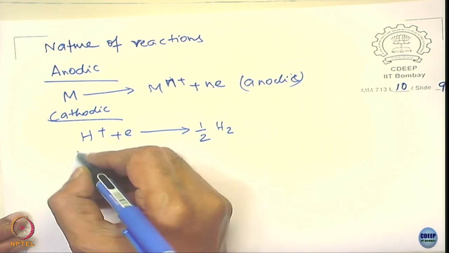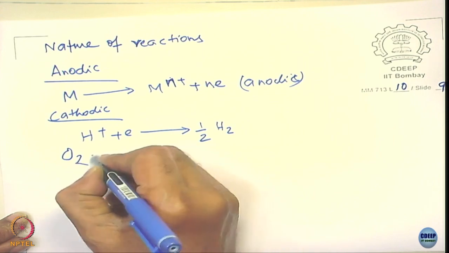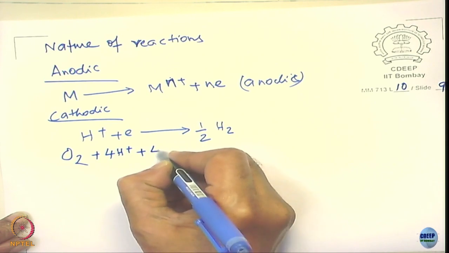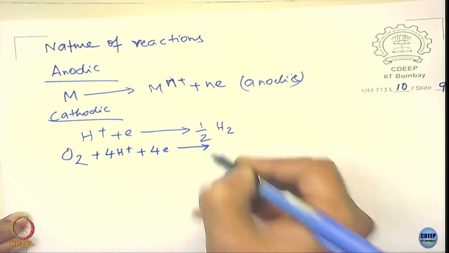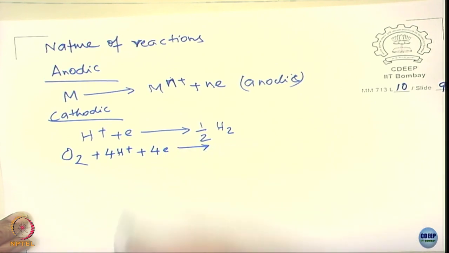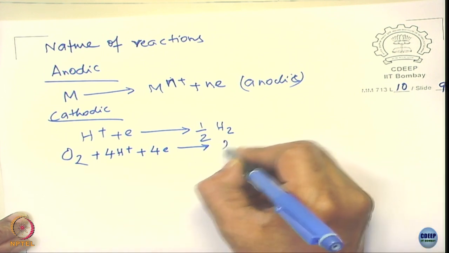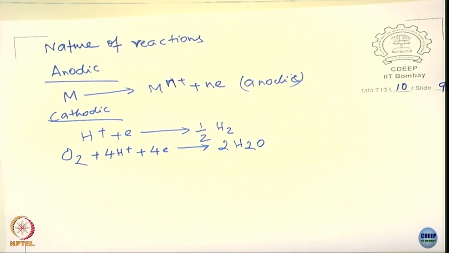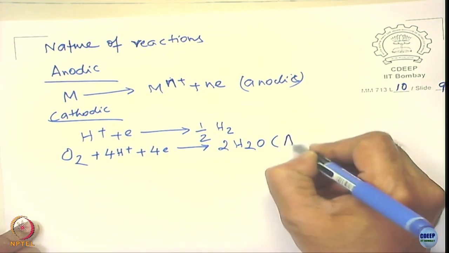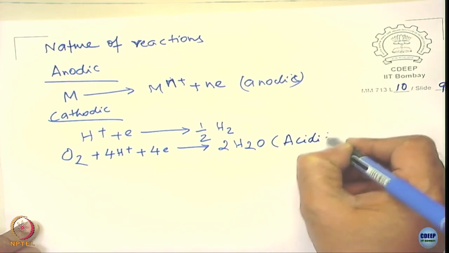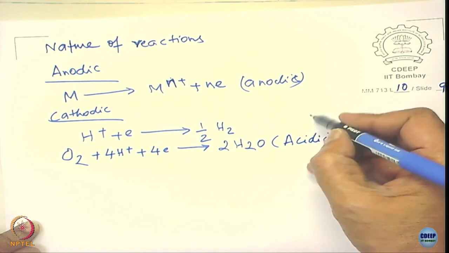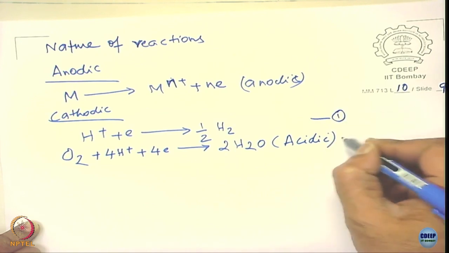It can be oxygen. In acidic conditions, oxygen can react with H plus and electrons giving rise to water. This is in the acidic conditions, right. You can number this cathodic reaction as 1, as 2.